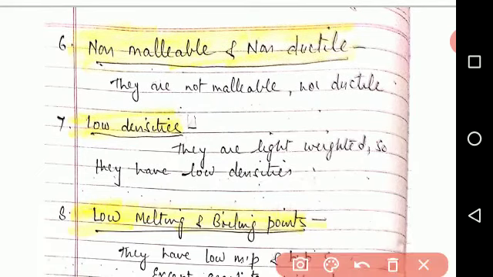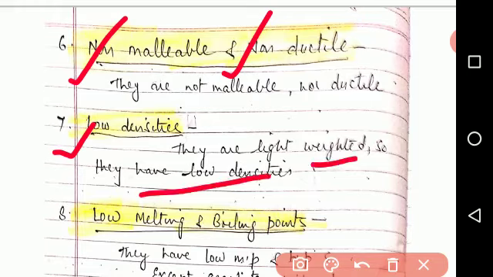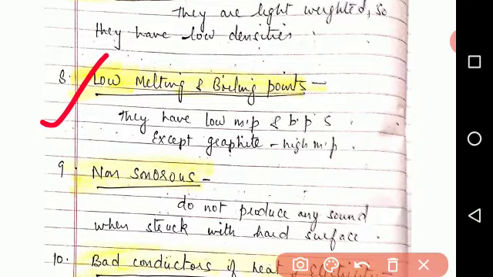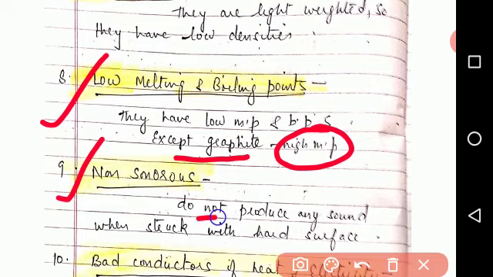Next property is non-malleable and non-ductile. Non-metals are not malleable, neither are they ductile. Neither can they be drawn into wires nor can they be beaten into sheets. Next property is low densities. Non-metals are light-weighted, so they have low densities. Then low melting and boiling points. Non-metals have low melting and boiling points except graphite, which has a very high melting point. Then they are non-sonorous, meaning non-metals do not produce any sound when struck with a hard surface.